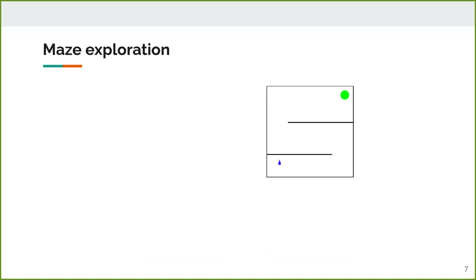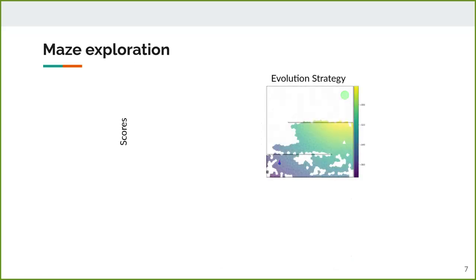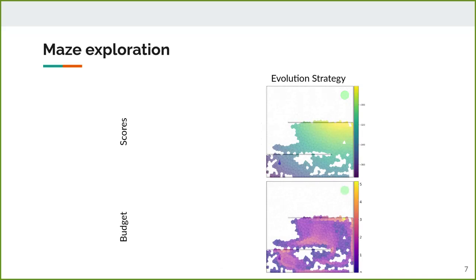However, some problems present a deceptive fitness landscape, like this maze exploration problem, where the robot in the bottom left corner tries to reach the green target. On this problem, the ES tries to minimize the distance to the target, which leads to trying to go through the maze wall instead of going around it. Because of the deceptive fitness, the ES will try solutions closer to the target and get stuck in the wall, as seen in the yellow cell with many evaluations on the right.